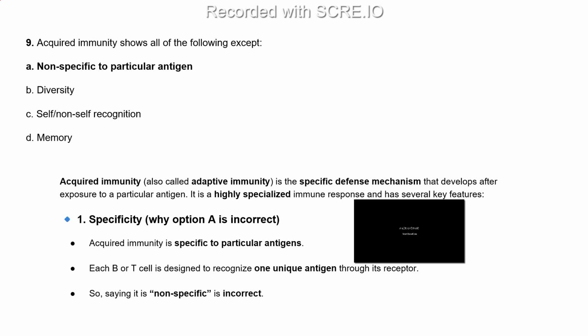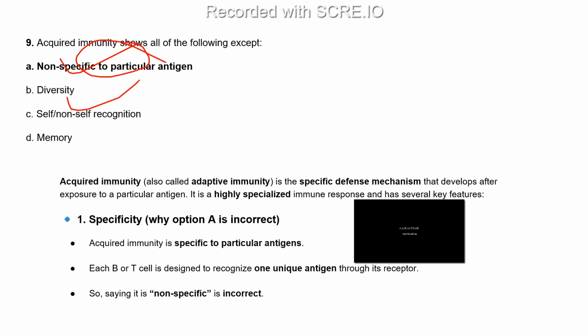So you guys are right that non-specific to particular antigen is the right answer. Diversity is there because we know billions of very different kinds of microbes exist, and we have this diversity, and this is possible because of VDJ recombination. It's a phenomenon which comes into play and forms the different kinds of antibodies. Later in your classes you will study about this, what VDJ recombination is and all.